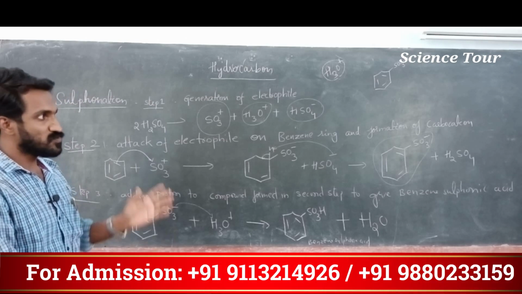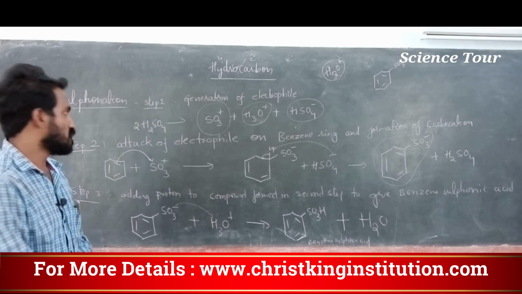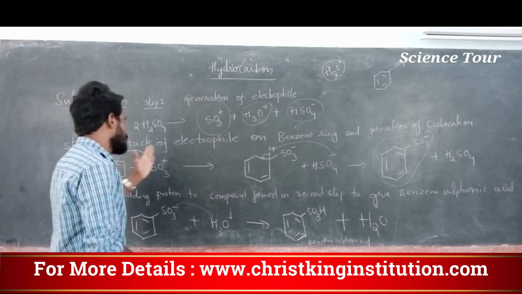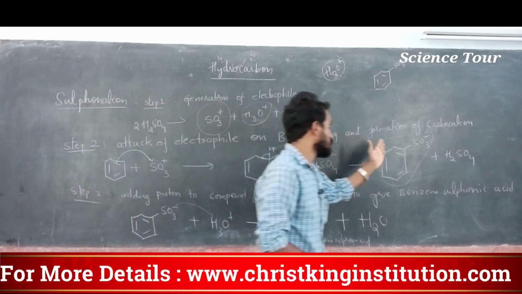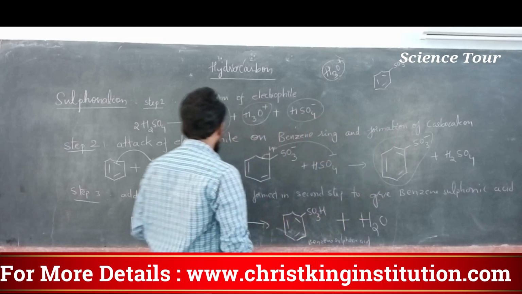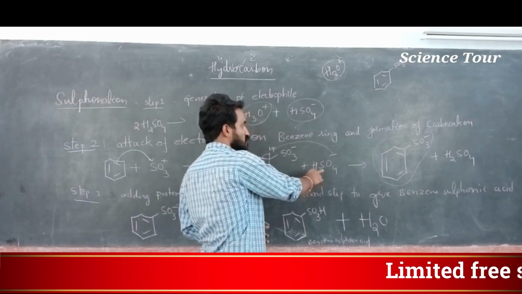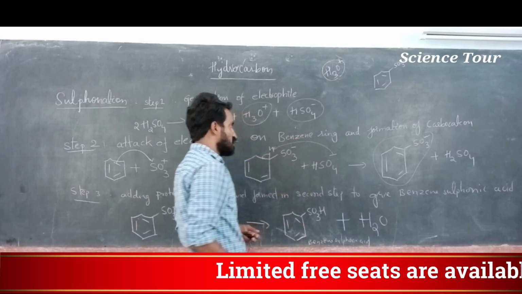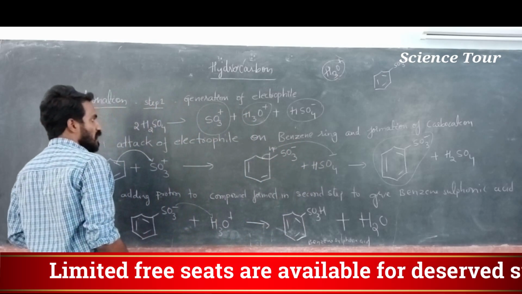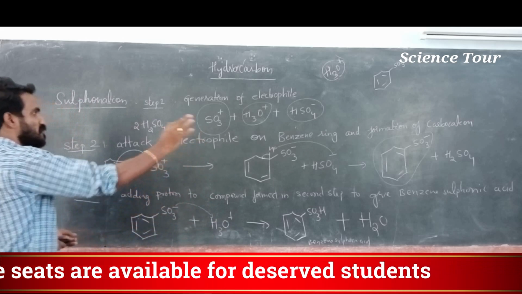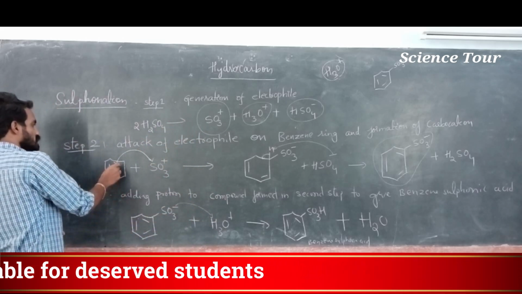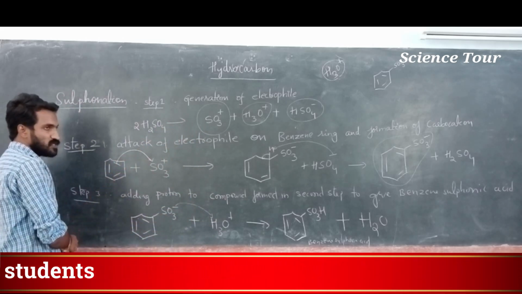Understood? If there is no charge, then it is neutral. First step: attack of the electrophile on the benzene ring and formation of a carbocation. And in the second step, hydrogen sulfate will go and attack this particular hydrogen. There is no need of writing that part also. So here the electrophile goes and attacks SO3 plus.